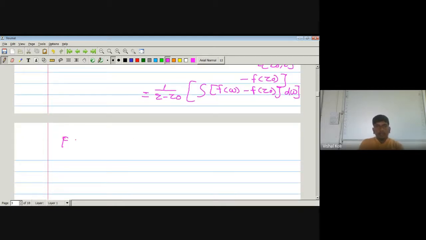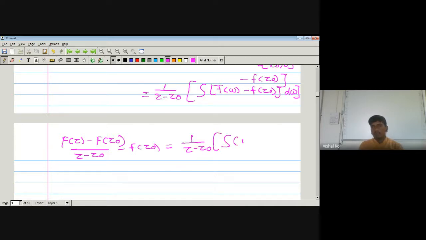So capital F of Z minus capital F of Z0 divided by Z minus Z0, minus small f of Z0, is equal to 1 upon Z minus Z0 times the integration of f(w) minus f(Z0) dw.